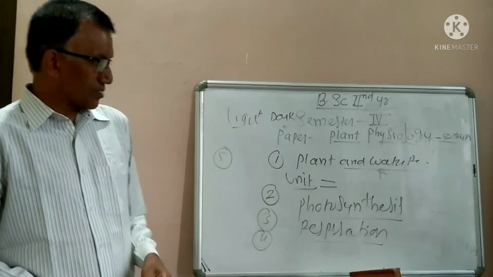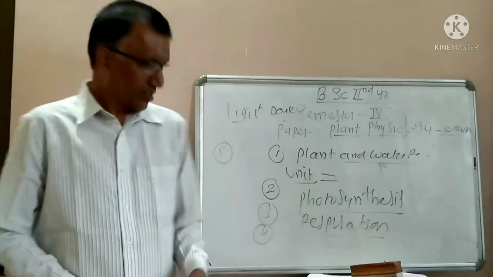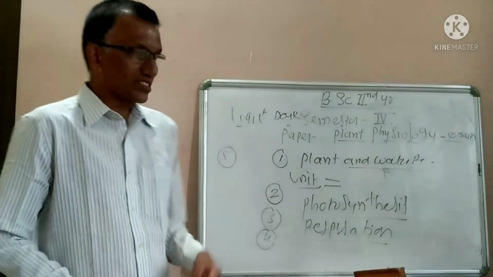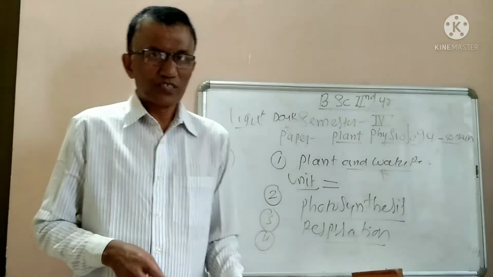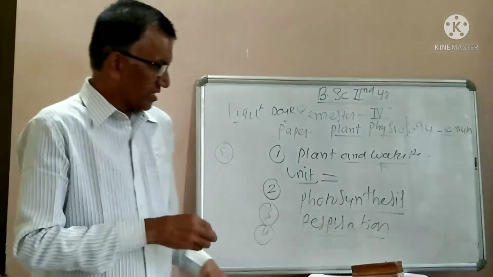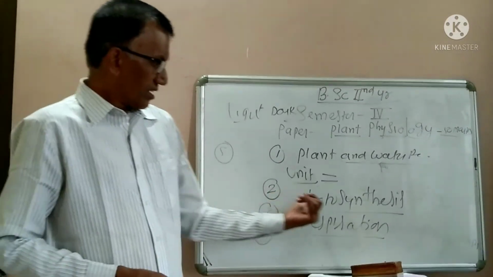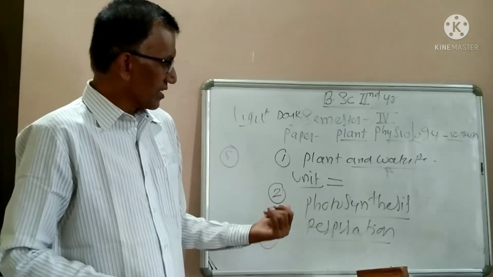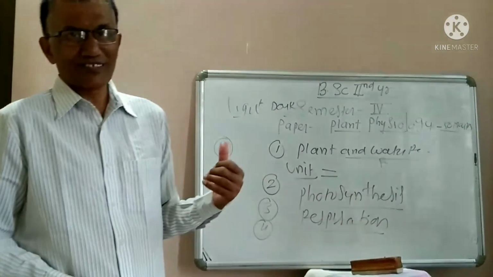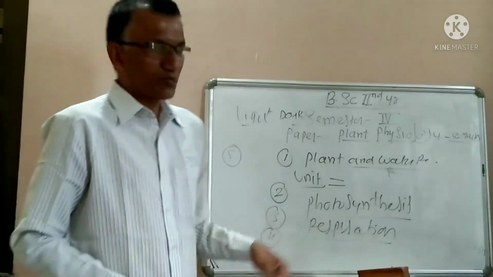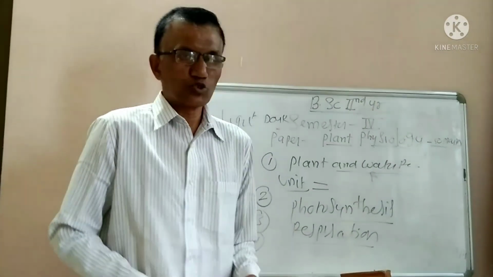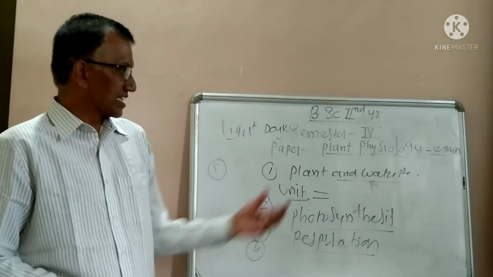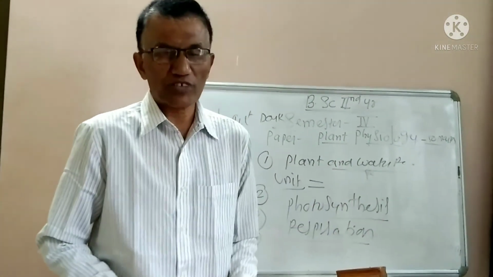Now the second chapter is photosynthesis. The third one is respiration. The fourth one is plant nutrition, and the fifth one is growth regulators. So all these are the chapters, and you have to study them one by one. That is plant and water relations, photosynthesis, respiration, plant nutrition, and growth regulators. Today this much is sufficient, and tomorrow we are going to discuss in detail, one by one, the units and subunits mentioned for the syllabus.